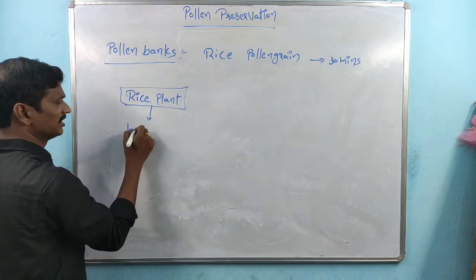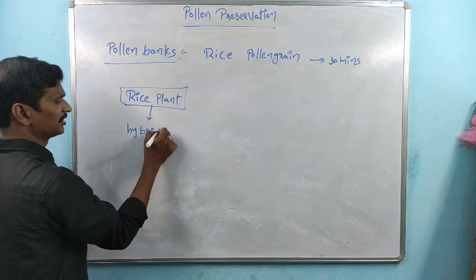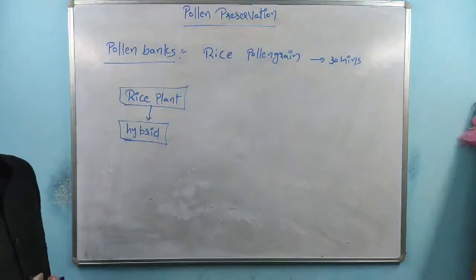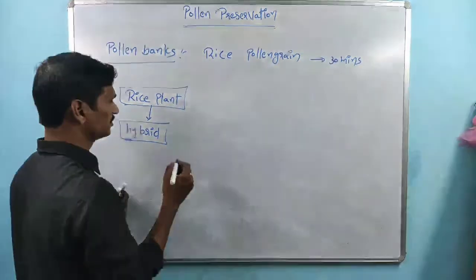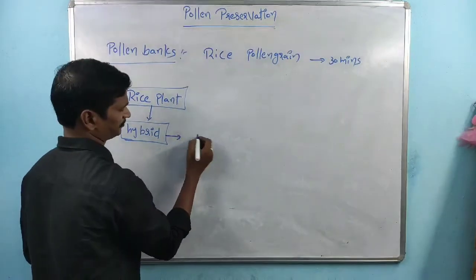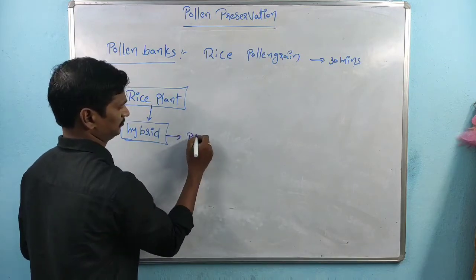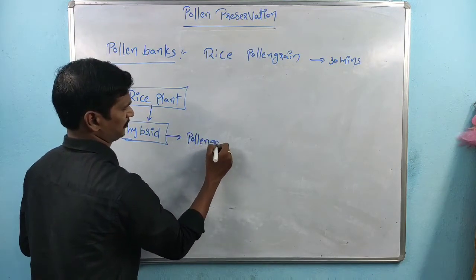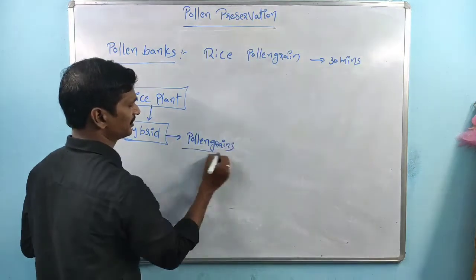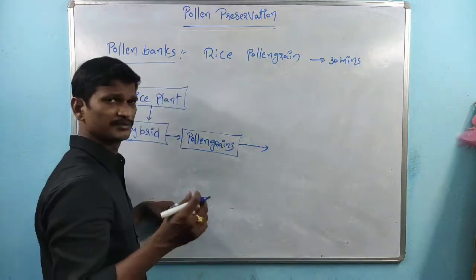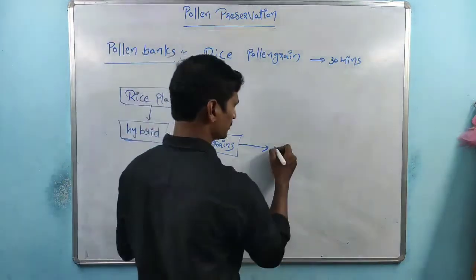The rice plant is the hybrid plant. The pollen grains produced by the hybrid rice plant are very, very useful, and they are subjected to cryopreservation.